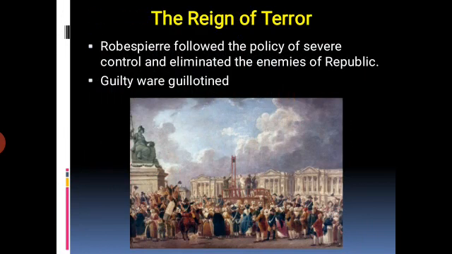Peasants were forced to transport their grain to the cities and sell it at prices fixed by the government. Churches were shut down and their buildings were converted into barracks or offices. Robespierre became a virtual dictator of France. This means there was a terror of Robespierre among the people.